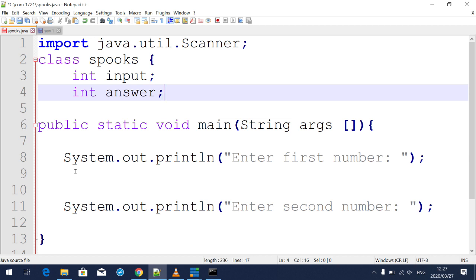Just for a moment, I'm going to pause so that you can now copy the code.